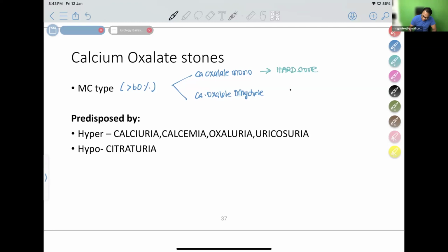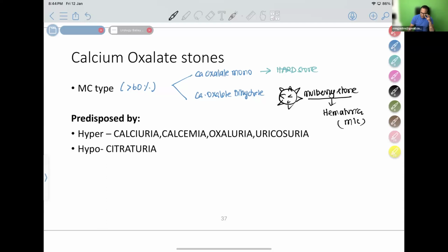Calcium oxalate dihydrate is a stone which has an appearance like this. The stone has multiple small prickles looking like a mulberry. Mulberry-like appearance. Therefore, mulberry stone causes more hematuria. So hematuria is most common in calcium oxalate stones. So calcium oxalate stones are precipitated by calciuria, urine having more calcium, hypercalcemia, oxaluria, uricosuria. It is also predisposed when citrate level is less.